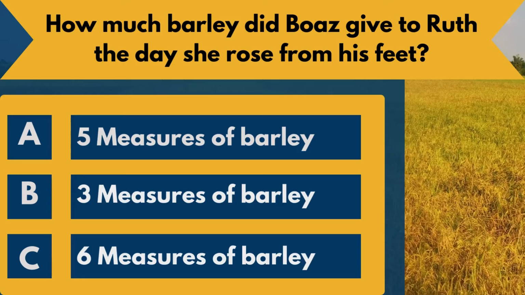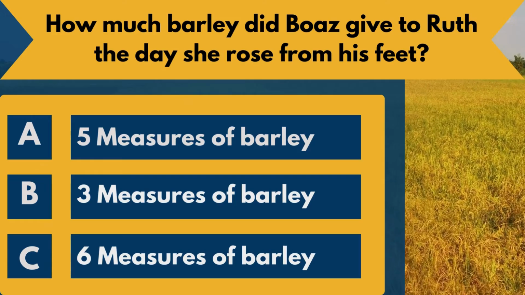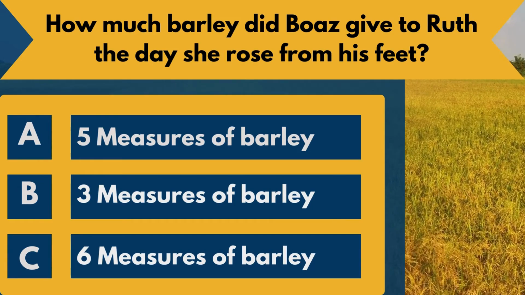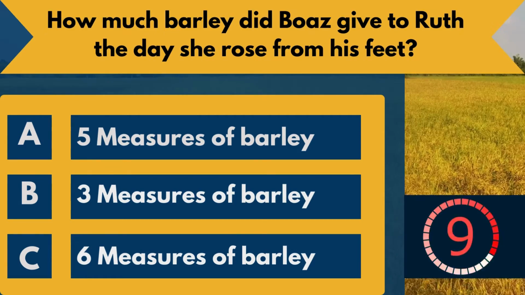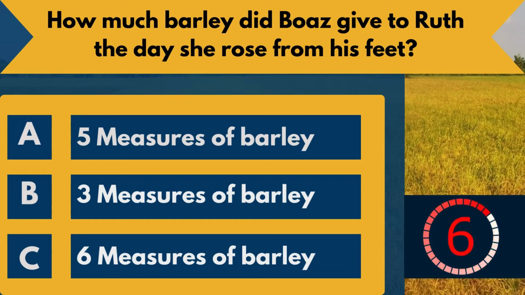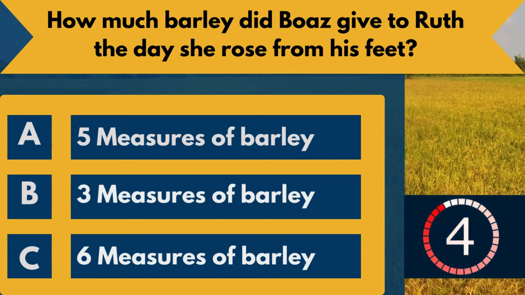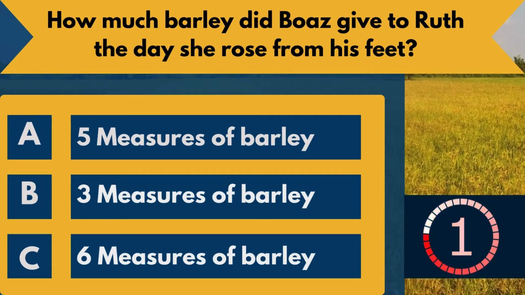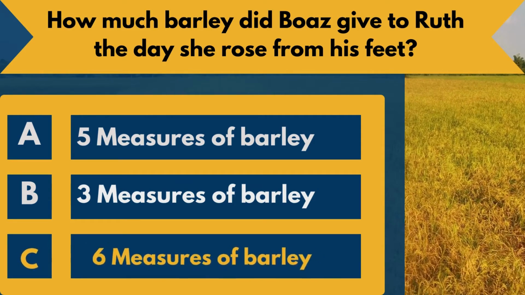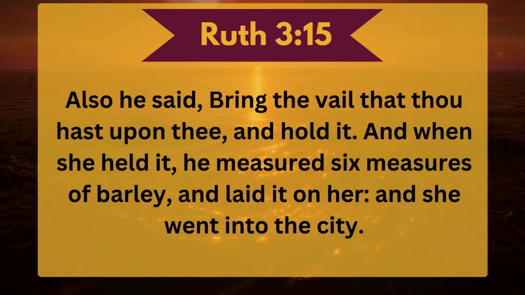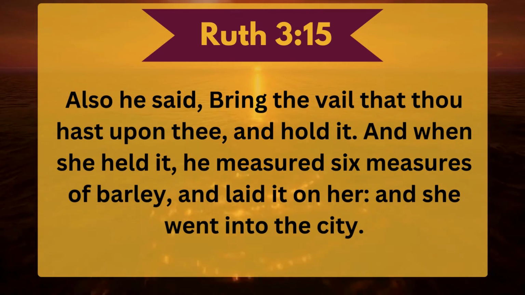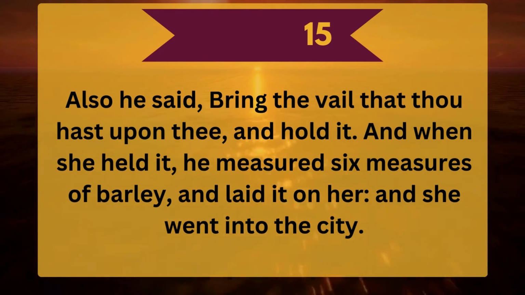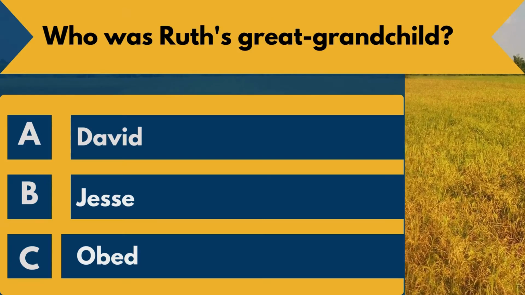Question 12. How much barley did Boaz give to Ruth the day she rose from his feet? A. 5 measures of barley. B. 3 measures of barley. C. 6 measures of barley. The answer is C. 6 measures of barley. Ruth chapter 3 verse 15. Also he said, Bring the veil that thou hast upon thee, and hold it. And when she held it, he measured 6 measures of barley, and laid it on her, and she went into the city.